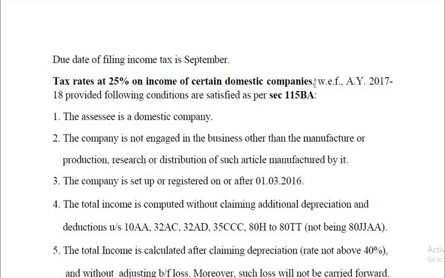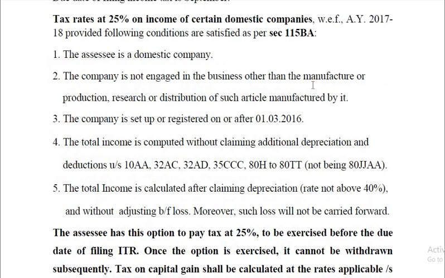But this is not generally applicable. It's not a general concept. It is applicable only if certain conditions are fulfilled. Otherwise, the rate is 30%. But if you opt for section 115BA, then the rate will be 25%. But there are certain conditions to be fulfilled.